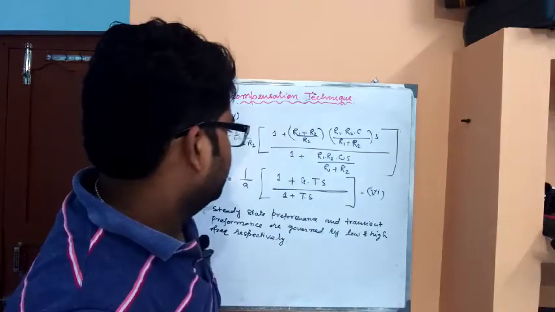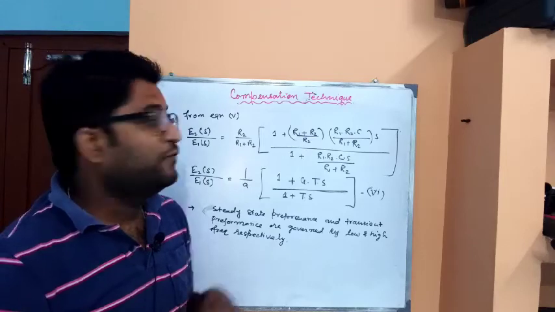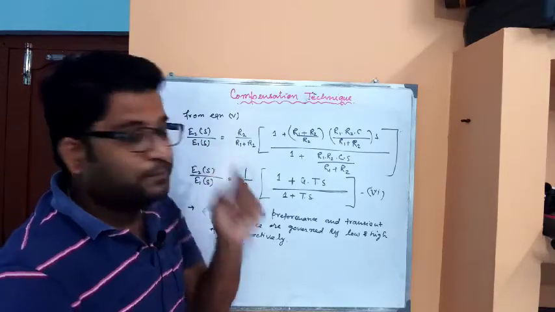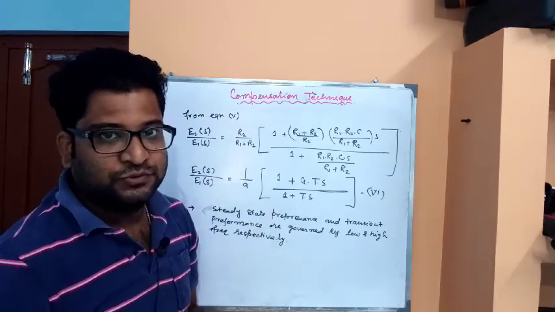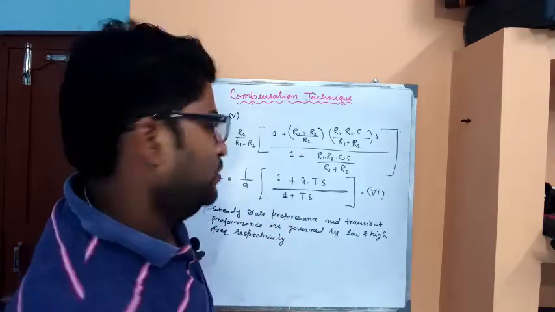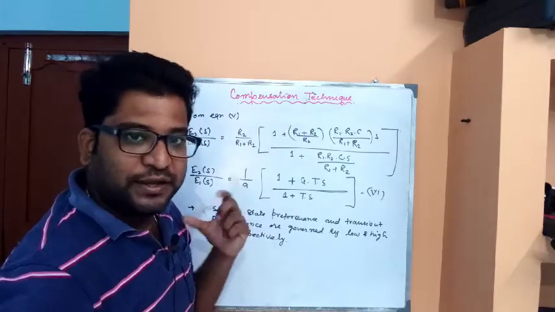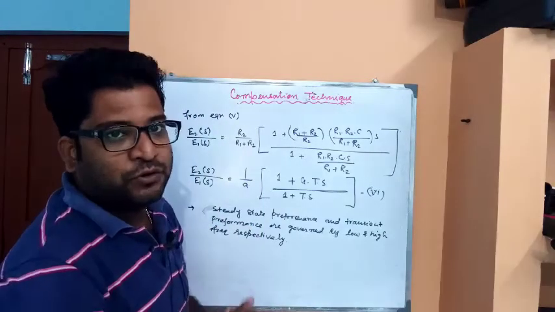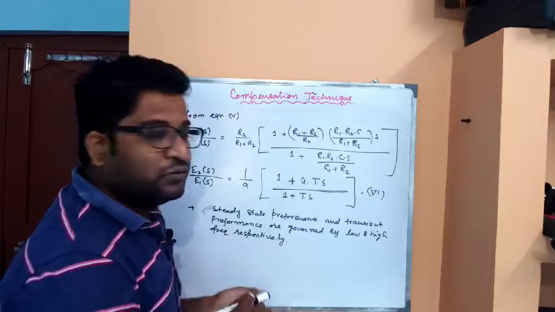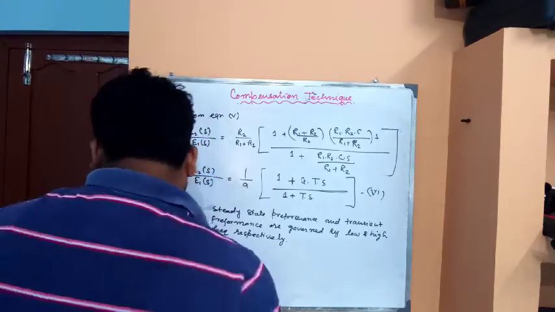So what will change in the Bode plot if we insert the compensation network into the system? For the existing system we already have one Bode plot. If we introduce a compensation circuit to the existing system, for which we have already drawn the Bode plot, what will be the changes after adding this compensation network?